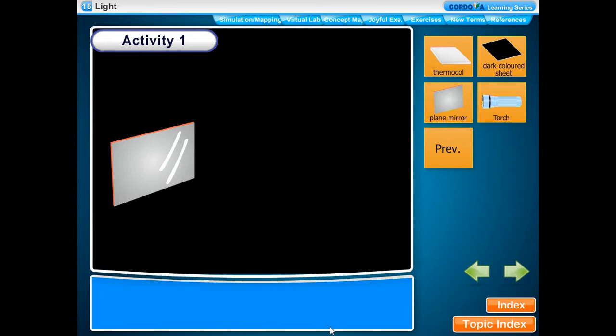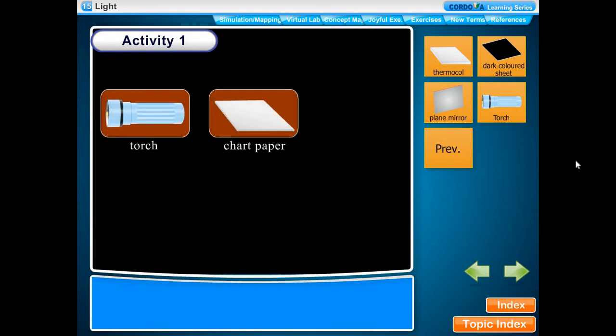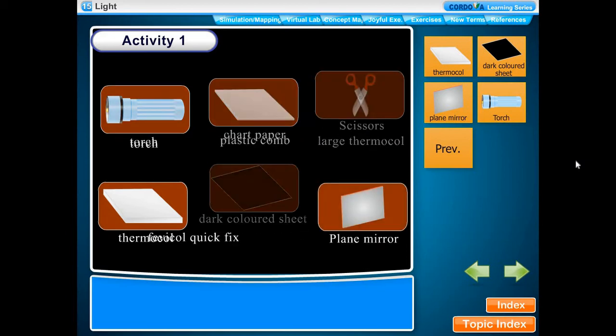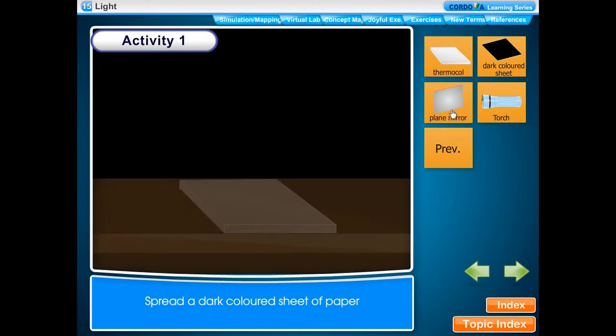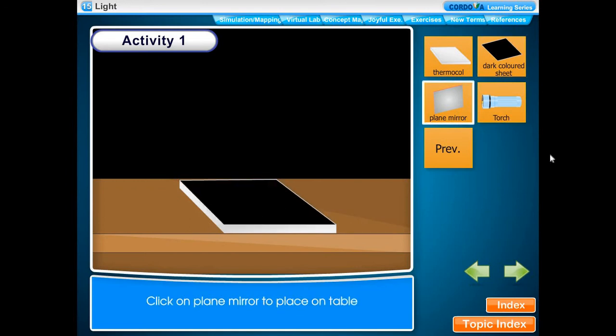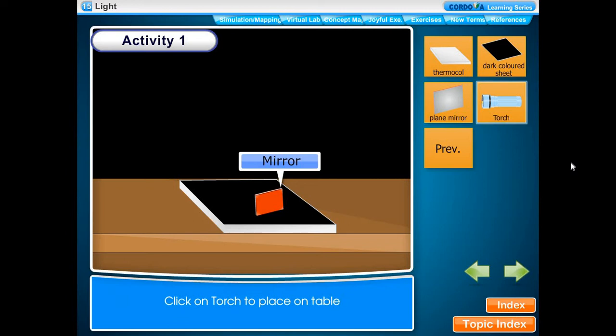Activity 1. Light gets reflected from a plane mirror. Things needed: torch, chart paper, a pair of scissors, thermocol, dark colored sheet, plane mirror. Method: we spread a dark colored sheet of paper on the thermocol. We now fix a plane mirror strip by pressing it on the thermocol sheet in inclined position.